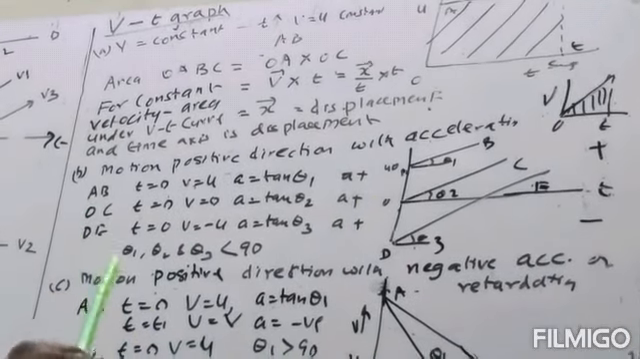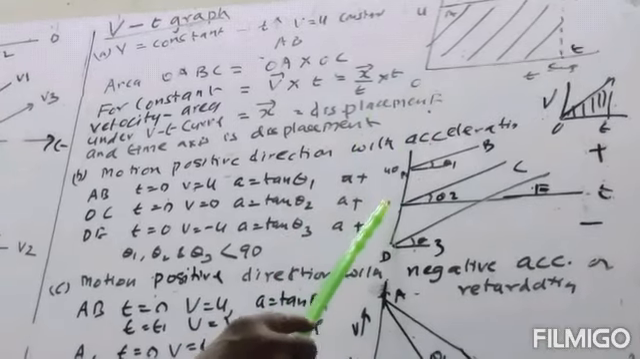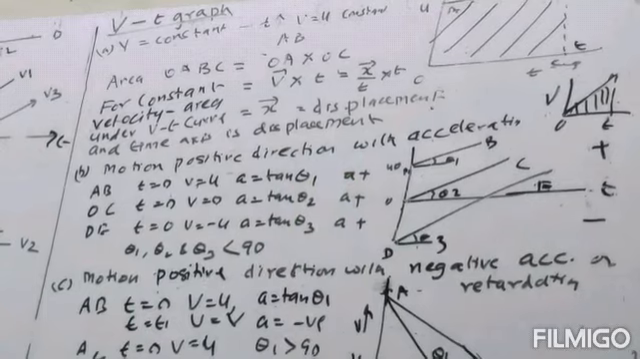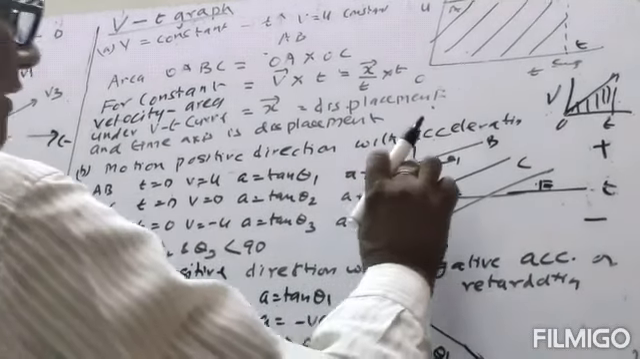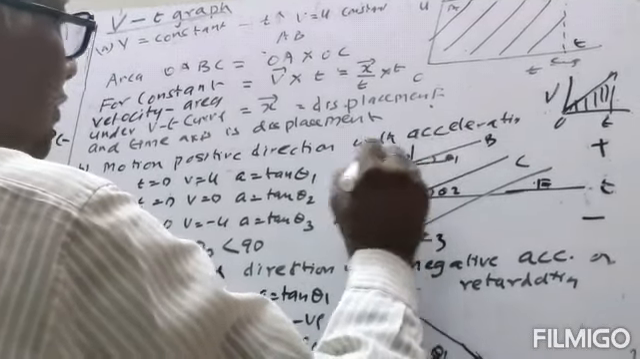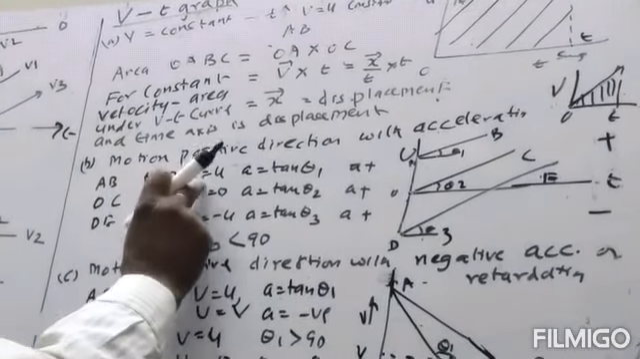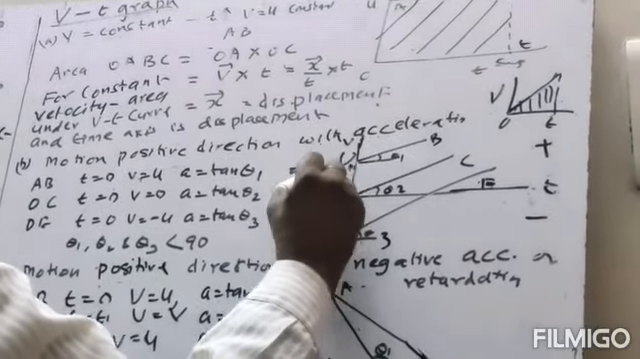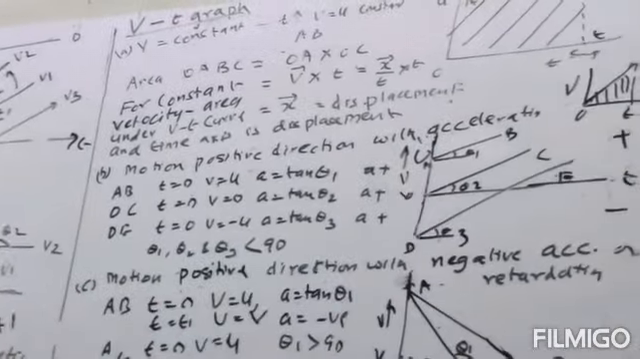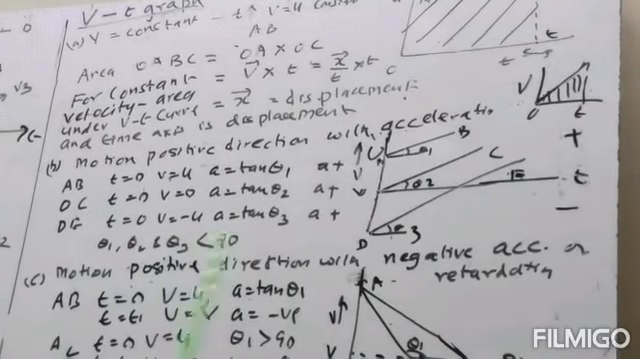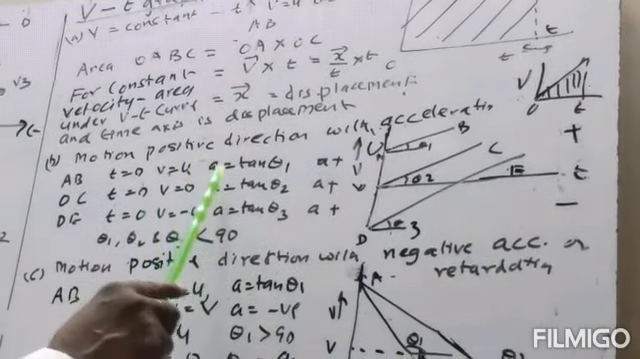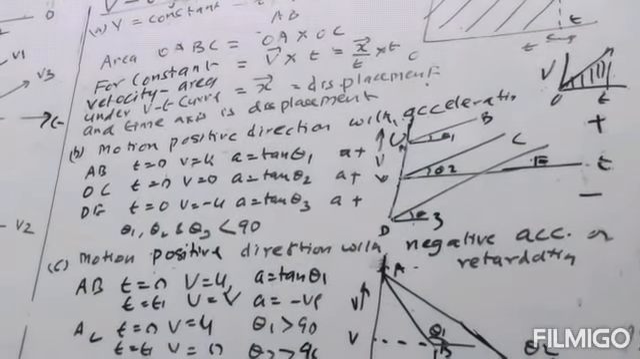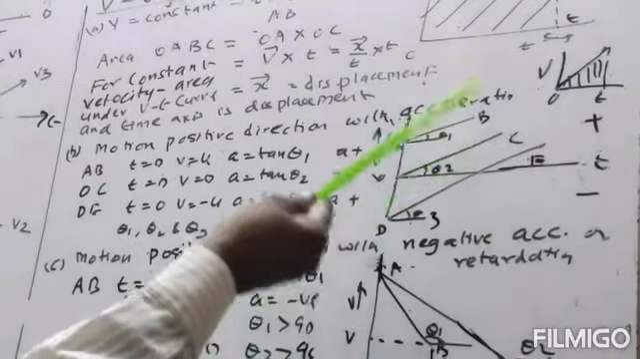the first case, AB. For the AB curve, when t is equal to 0, the velocity is equal to u. This is the velocity axis. Acceleration is equal to tan theta, where theta is this angle, and the acceleration will be positive because theta is less than 90.